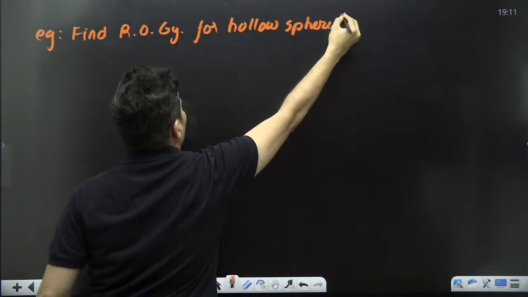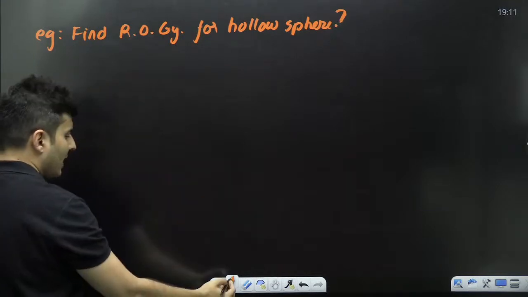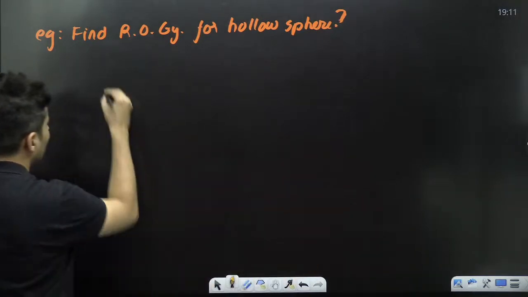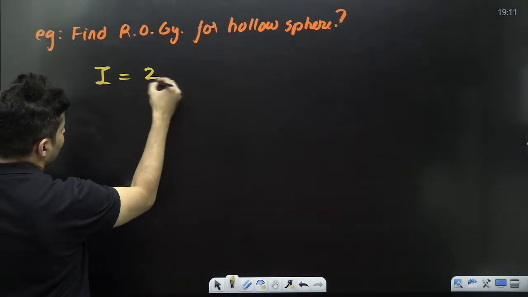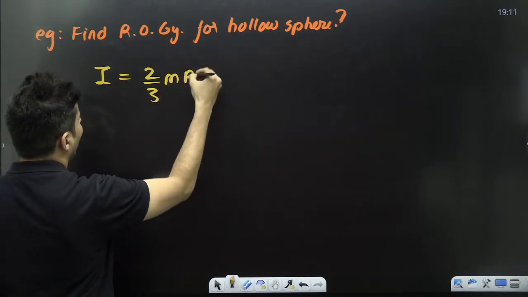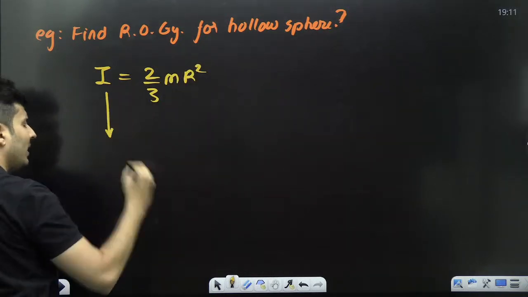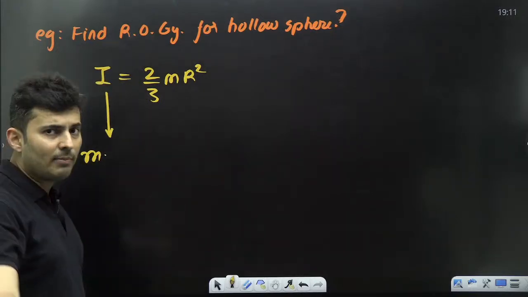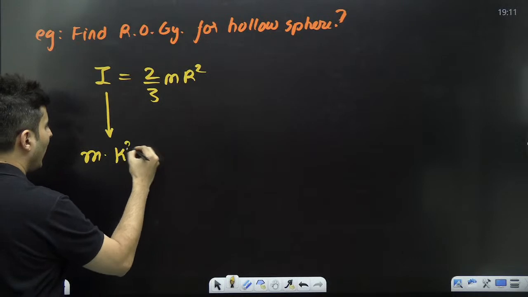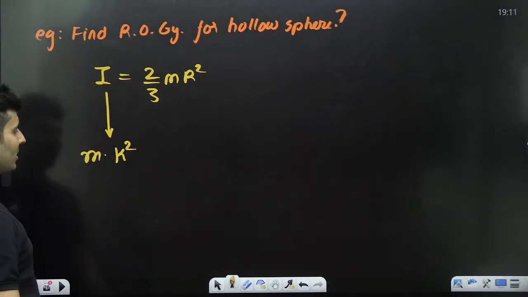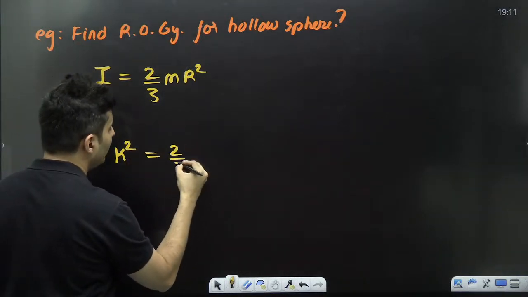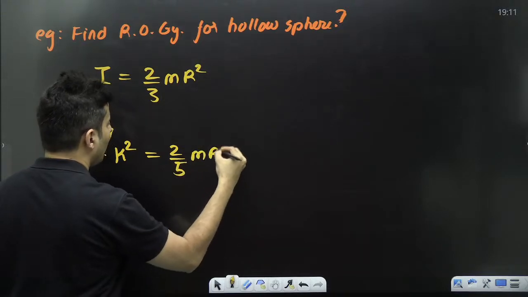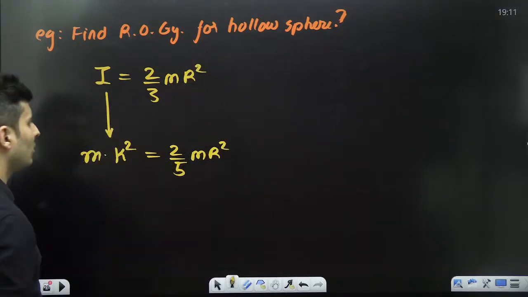What will you do? If you take a hollow sphere, what is the moment of inertia? It is 2 by 3 mr square. I want to convert it into a point mass m. What distance will I place it at? K. So mk square is that moment of inertia. This should be equal to 2 by 5 mr square. That is the moment of inertia of the hollow sphere.